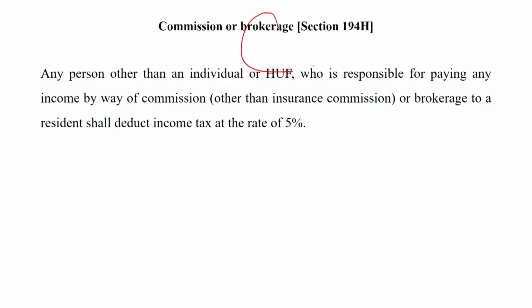Dear student, brokerage is some part of the amount, a component which is given by a person to another on the basis of performing services and transferring of goods. Any person other than an individual or HUF who is responsible for paying any income by way of commission, other than insurance commission, or brokerage to a resident shall deduct income tax at the rate of 5%. So this is the provision of section 194H.